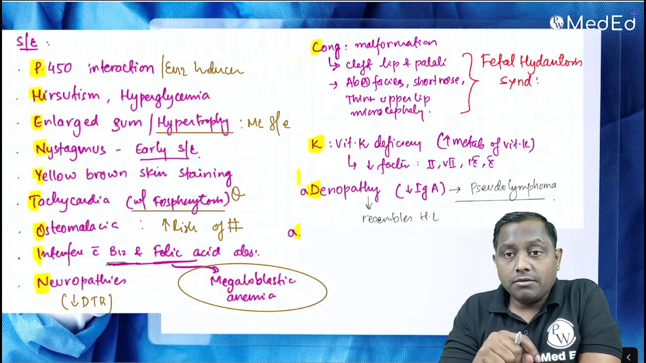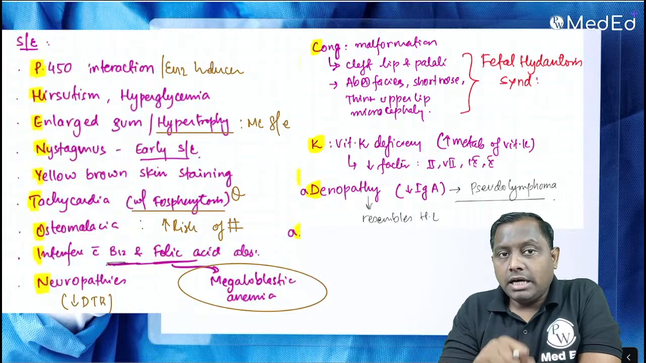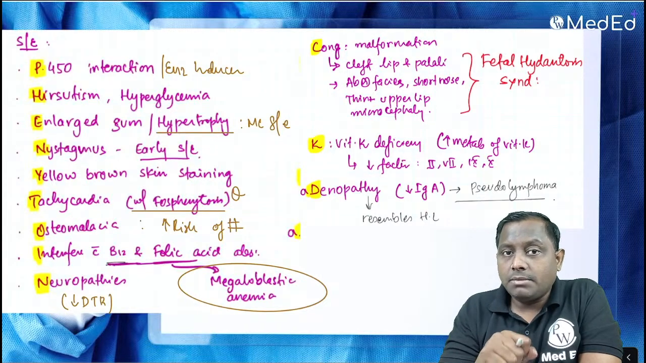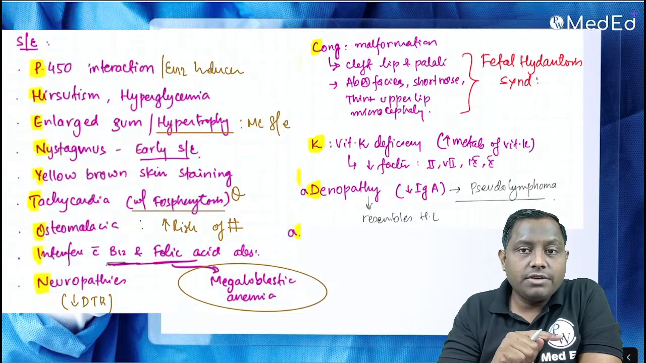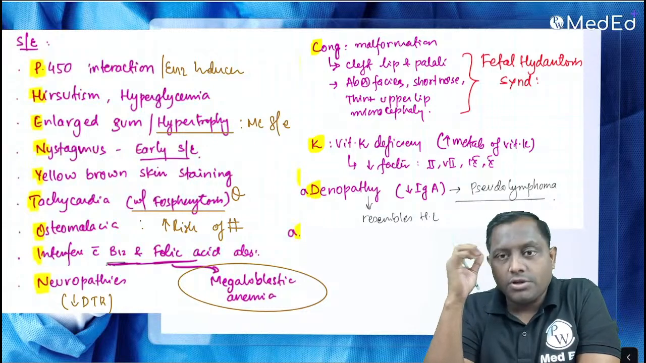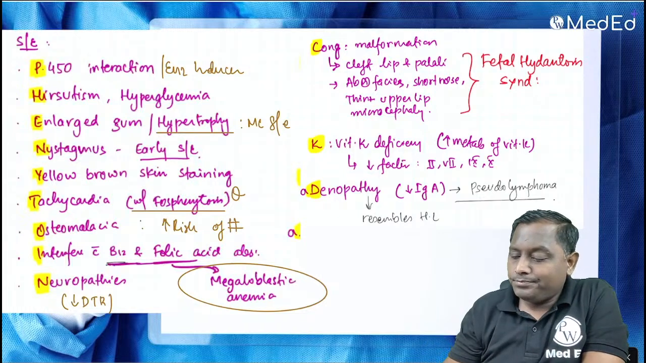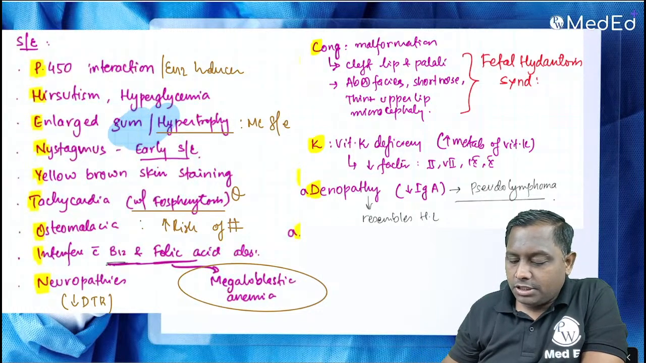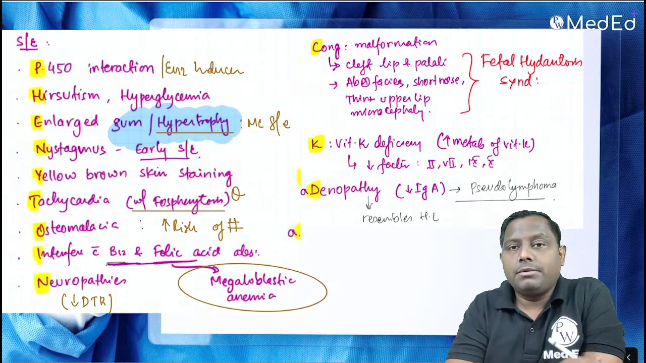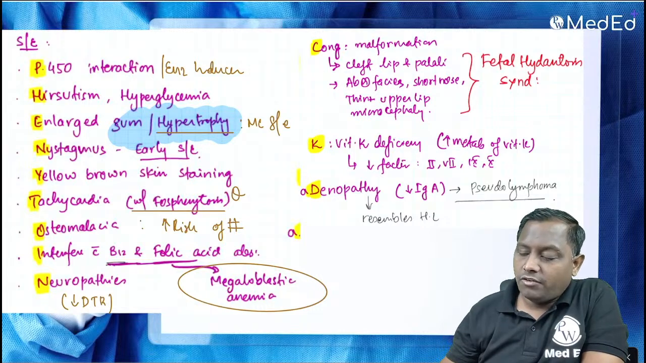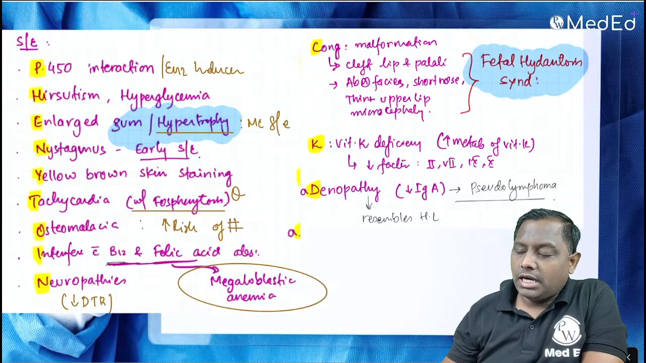An anti-epileptic drug which is a potent enzyme inducer, and is also associated with hirsutism and gum hypertrophy. Gum hypertrophy is a very rare kind of side effect. Very few drugs are associated with that. One of the anti-epileptic drugs is going to be your phenytoin. They are associated mainly with gum hypertrophy. Plus they also cause congenital malformation, which we call fetal hydantoin syndrome.